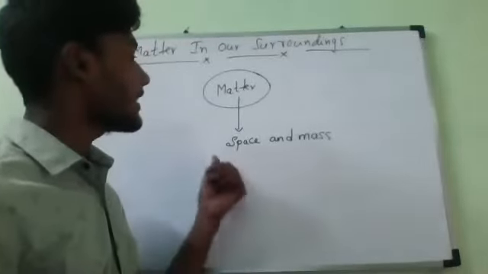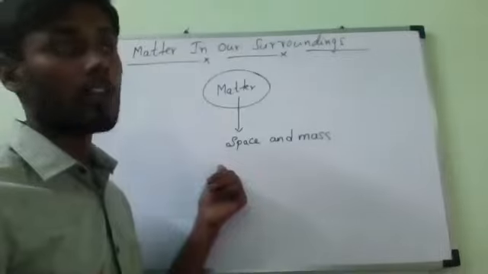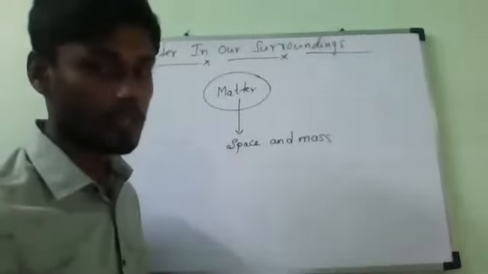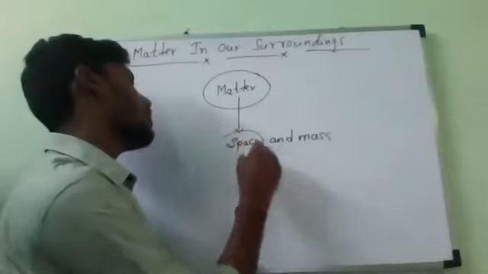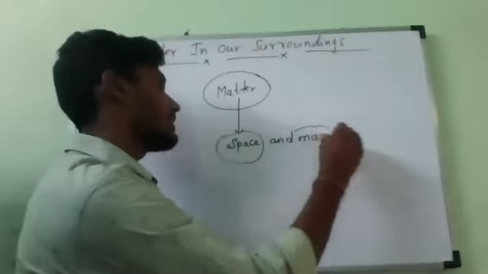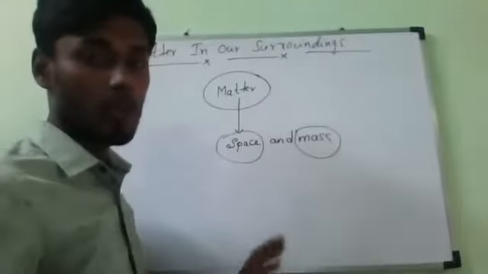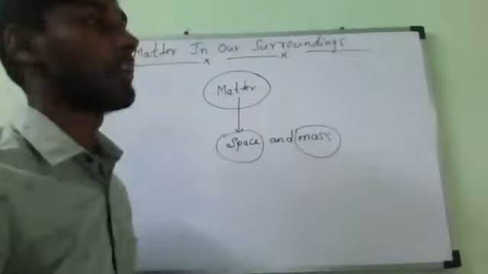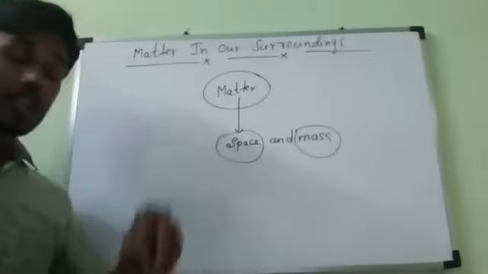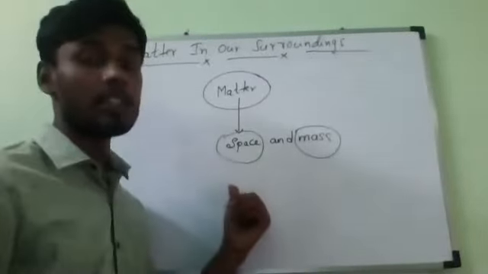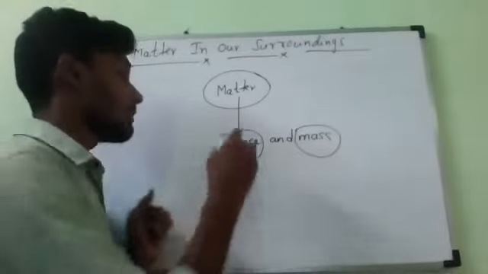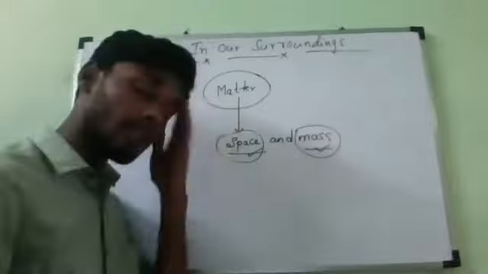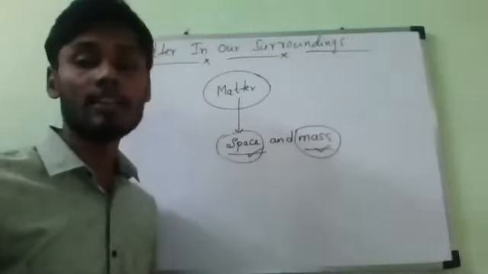If we take any kind of matter in our surroundings, and we call it matter, it must have two properties. One is what? It must occupy space, and it must have some mass. If there is no mass and it is not occupying space, then it is not called matter. A given substance is matter only if it occupies space and has some mass.